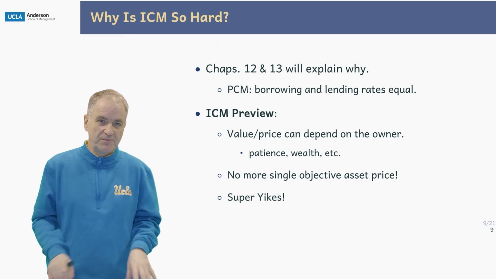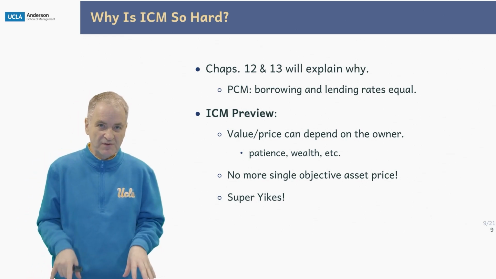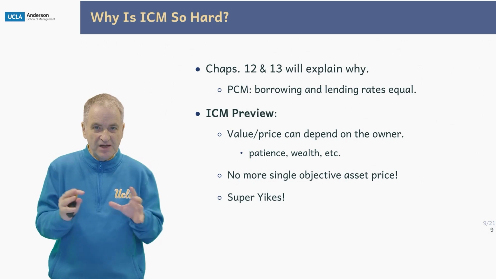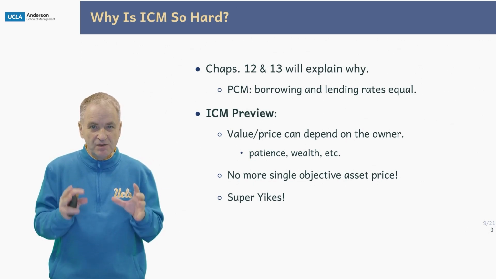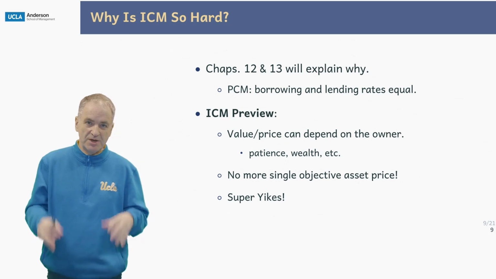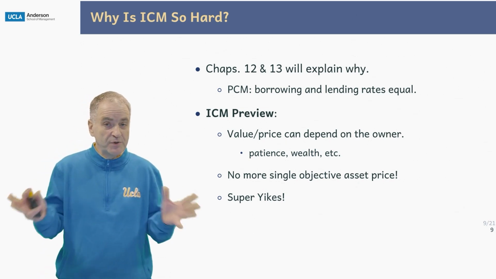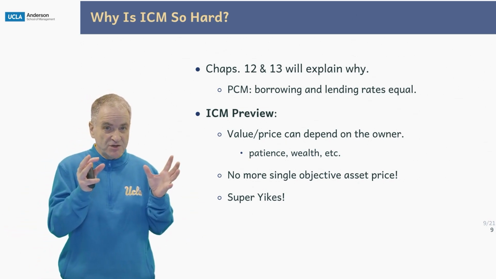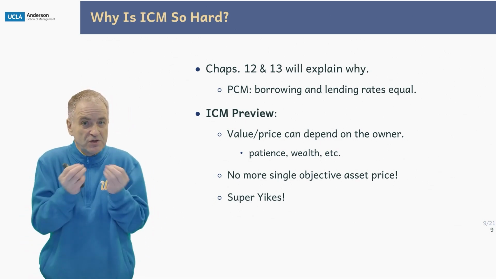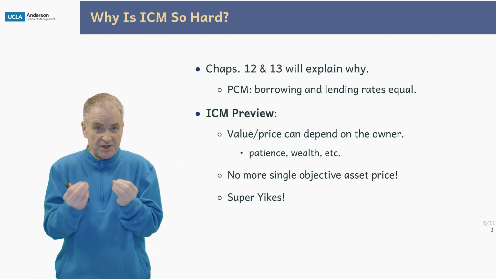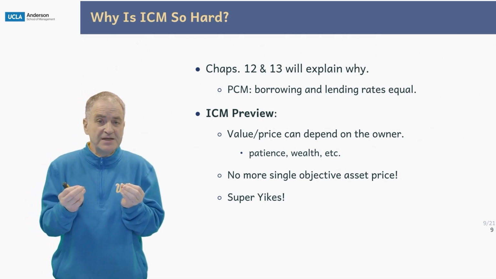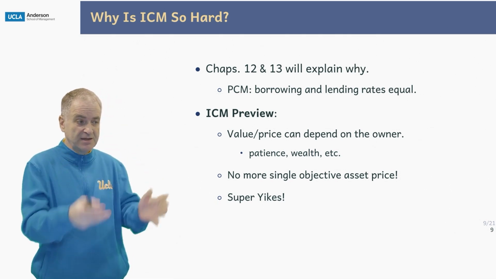If we don't have a perfect capital market, if we have incomplete capital markets, then the value or price of any object will depend on the owner. How much patience the owner has, how much wealth the owner has, or the purchaser for that matter, how much patience the purchaser has, how much wealth the purchaser has. We don't have a single objective asset price anymore. So if at this point you ask me, can you please value for me this painting?